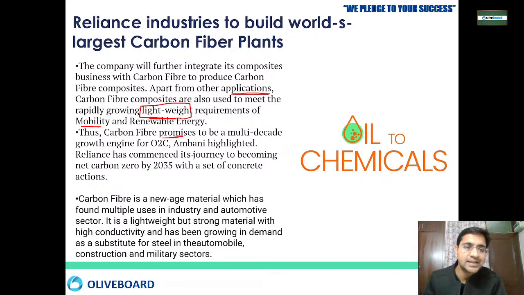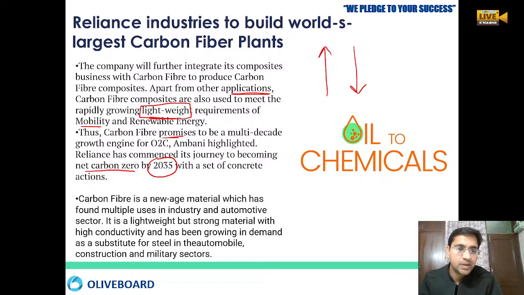At the same time, Reliance has said that they want to become net carbon zero by 2035. Reliance has already committed that by 2035 they will become net carbon zero. That means whatever carbon they are generating, they are also absorbing. So that is why this plant is being made.